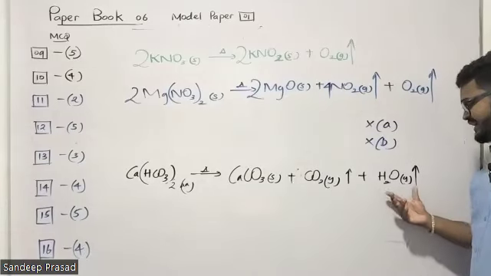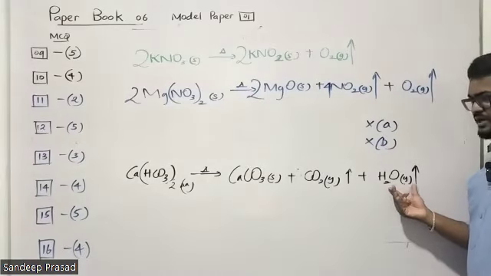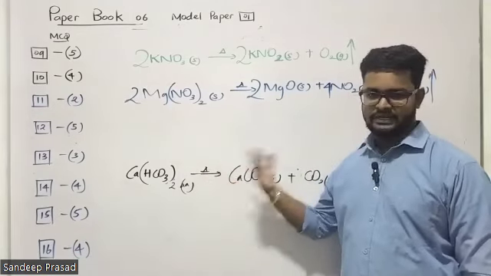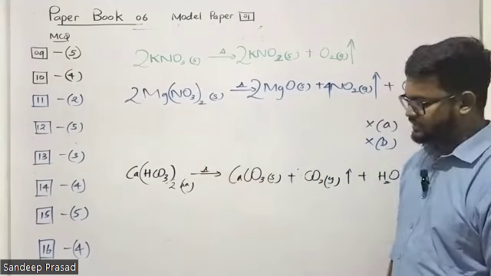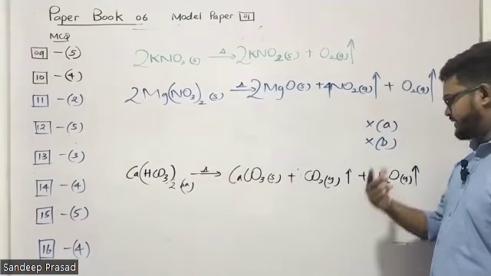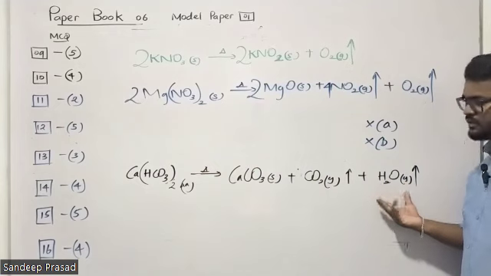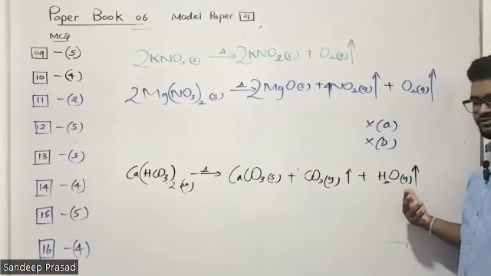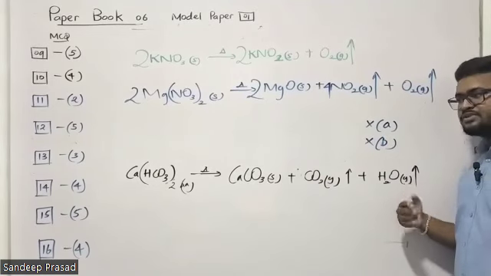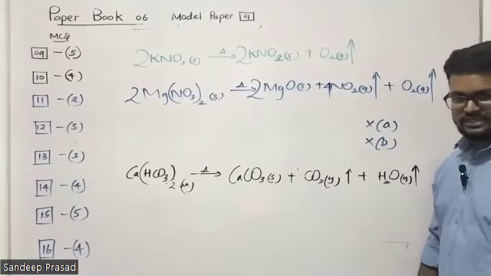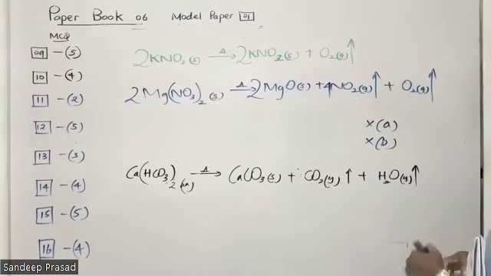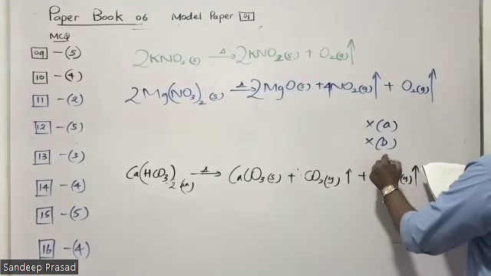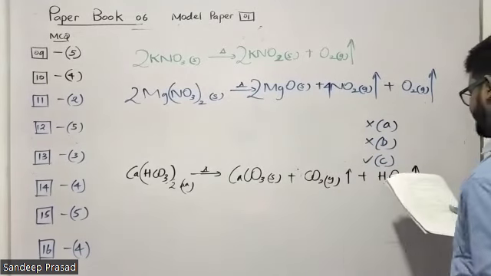H2O liquid, Asma? Since we are going to decompose this thermally, definitely the thermal energy should be greater. Since we are heating this to high temperatures, H2O can be gas. But if you take this reaction again to room temperature, then this can be liquid. If you write down this reaction with the liquid also, they will give you marks. It doesn't matter, right? So here we can say that A, B statements are wrong. C is correct. What about D?